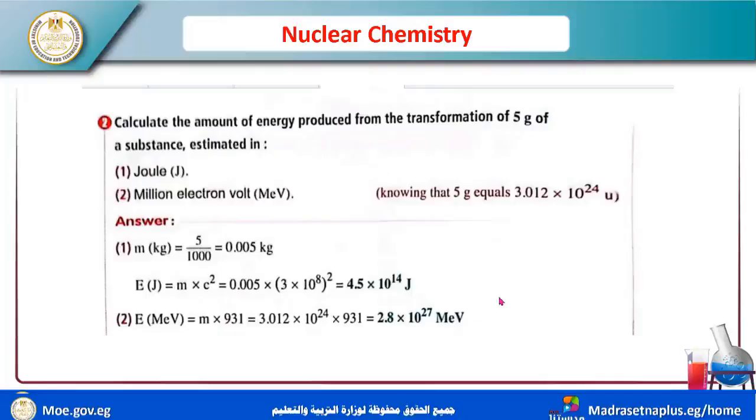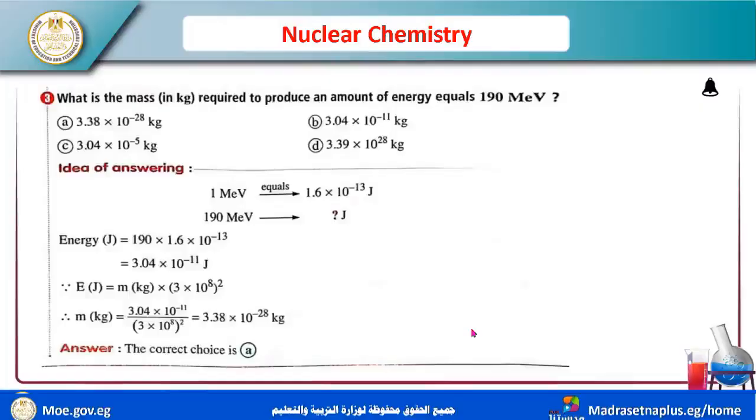This is the number in joule. You can convert it into million electron volt by using this conversion number, or by using this number.